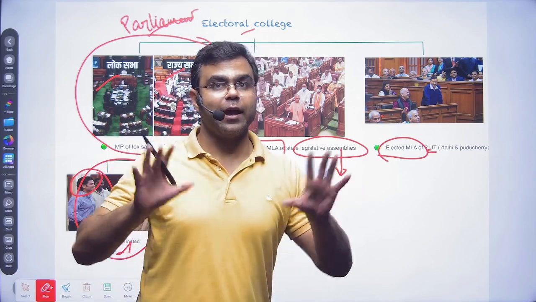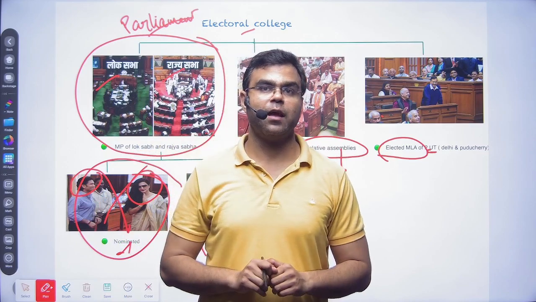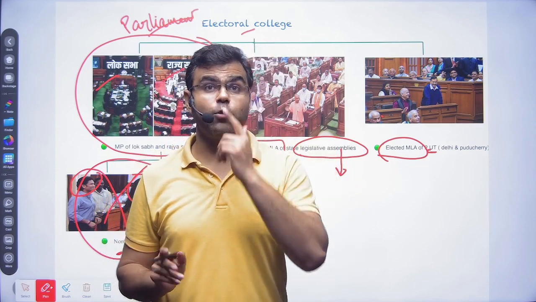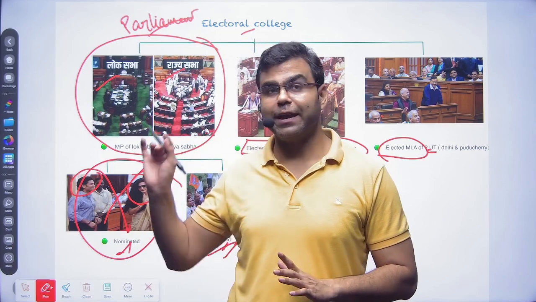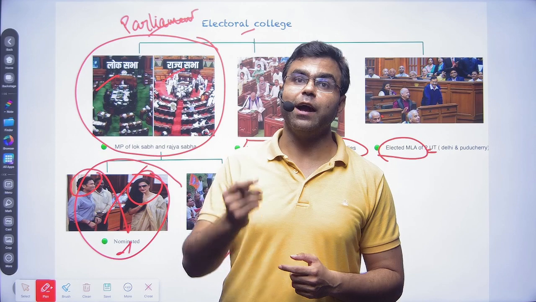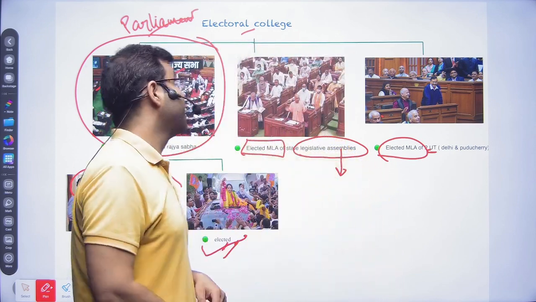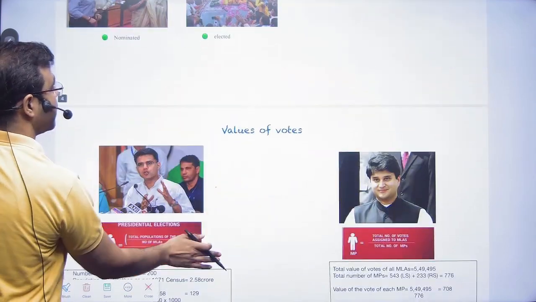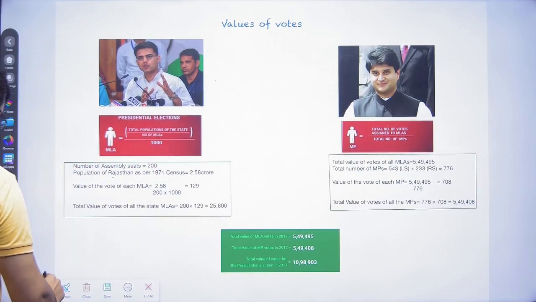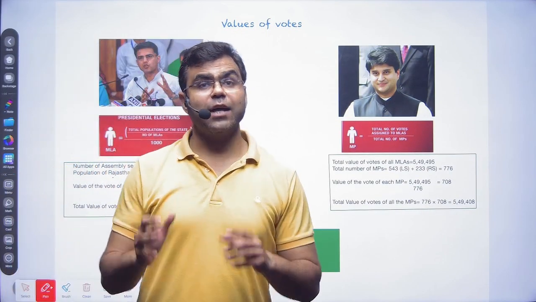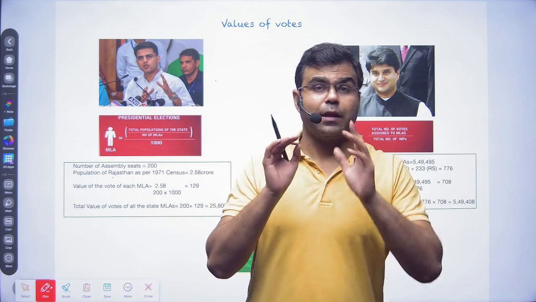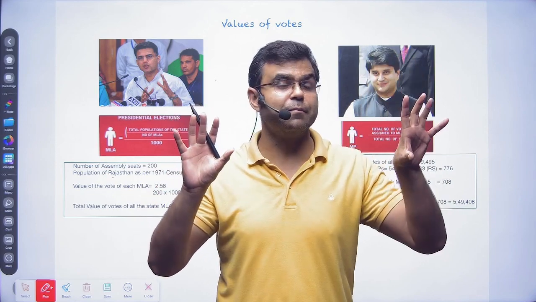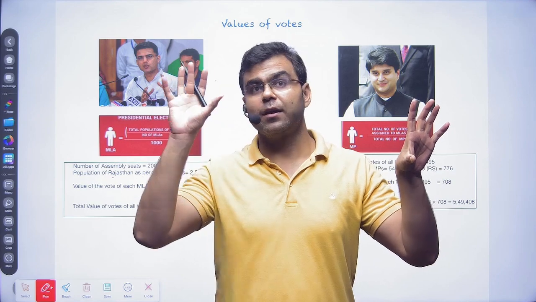Okay, now here we've identified who is going to vote. Now the next question is how they are going to vote. That also we have to find out. So now we will be discussing the process they usually follow in the voting of the president. As we said, in the electoral college there are MLAs and MPs: MLAs from the state legislative assemblies and MPs from the parliament.